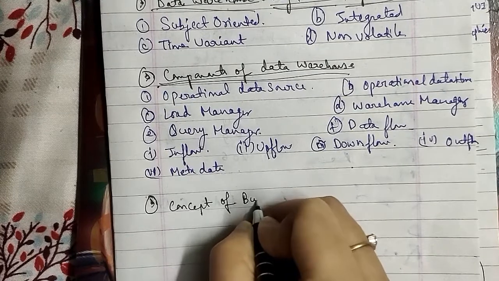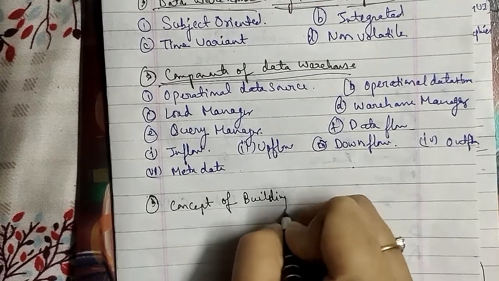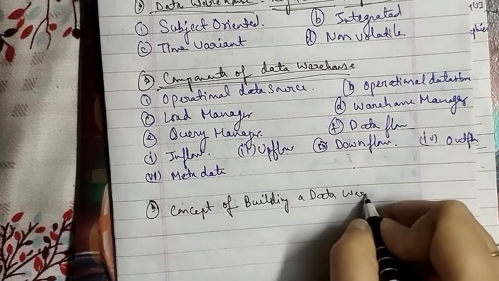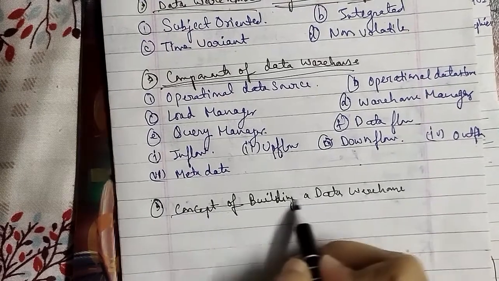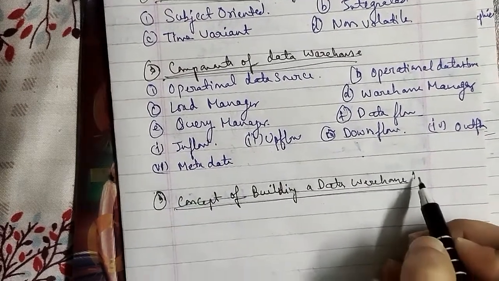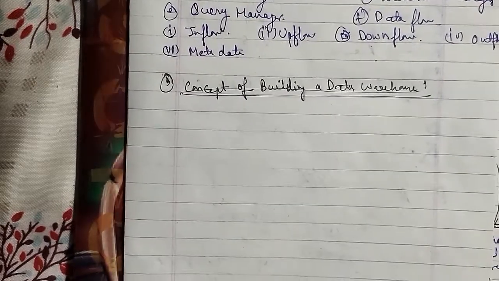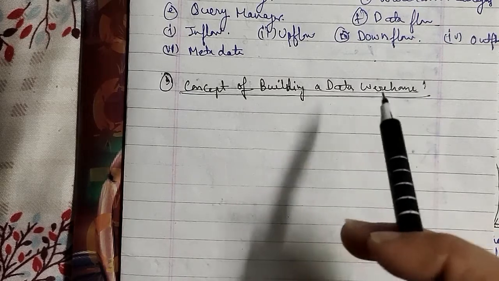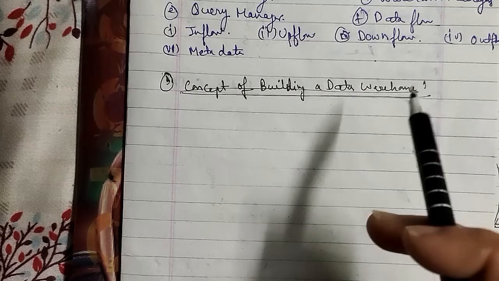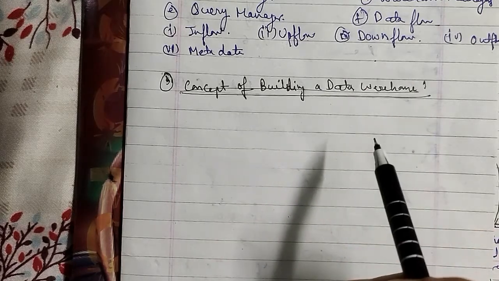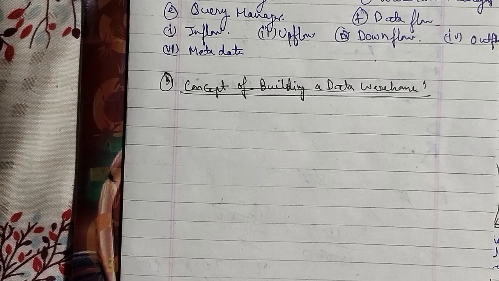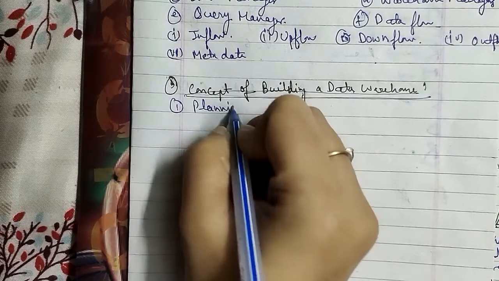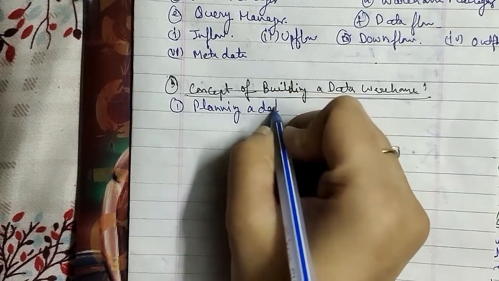Concept of building a data warehouse. In the concept of building a data warehouse here, the data warehouse is a computer-based information system that is a home for the second-hand data that is derived from the application or the external sources, and it includes, first, planning a data warehouse.